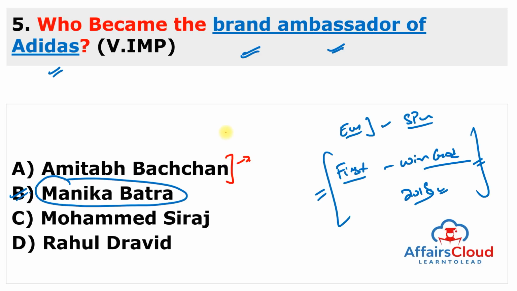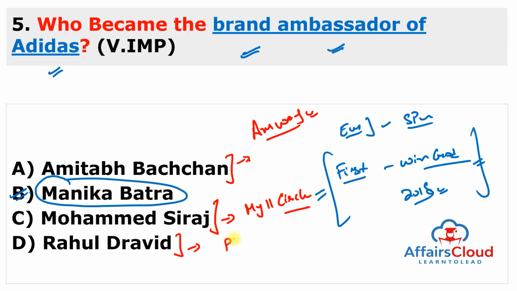Amitabh Bachchan recently became the brand ambassador of M.IMP company, M.IMP India. Mohammad Siraj recently became the brand ambassador of My 11 Circle. Rahul Dravid, the Indian head coach, became the brand ambassador of children footwear brand Plato. Remember the name, it is Plato.